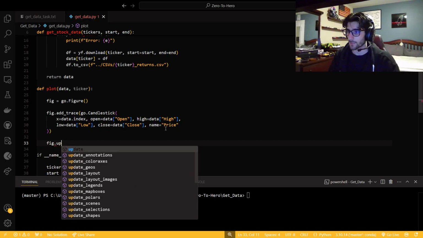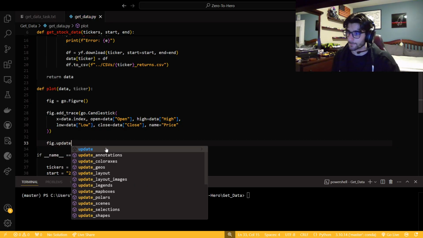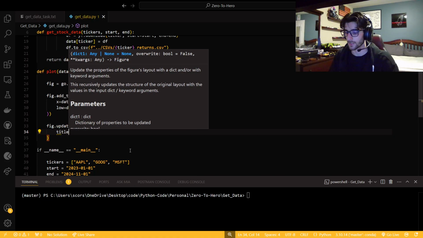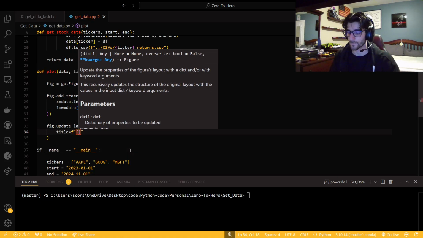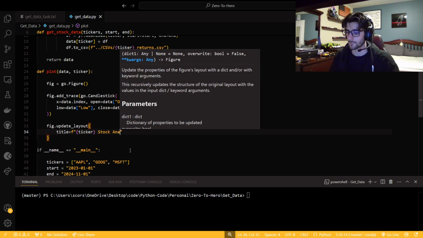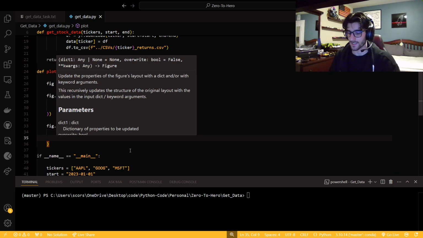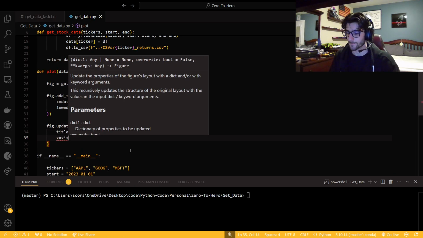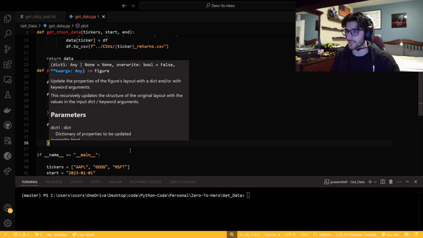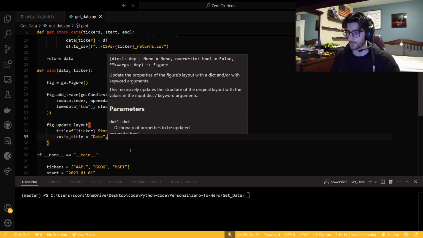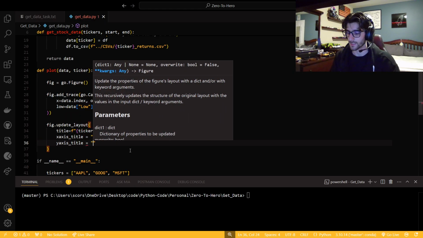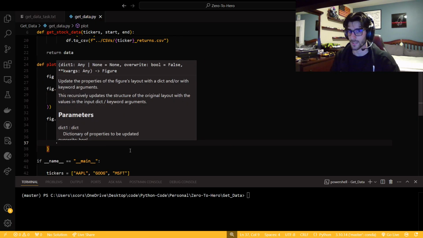So now let's say update layout just so it's a little bit more descriptive. What are we going to do? We're going to give it a title, which is going to be ticker stock analysis, I guess. We're going to say x-axis title is, what is that going to be? That is going to be date. Make sure I put a comma. Y-axis title is going to be price.